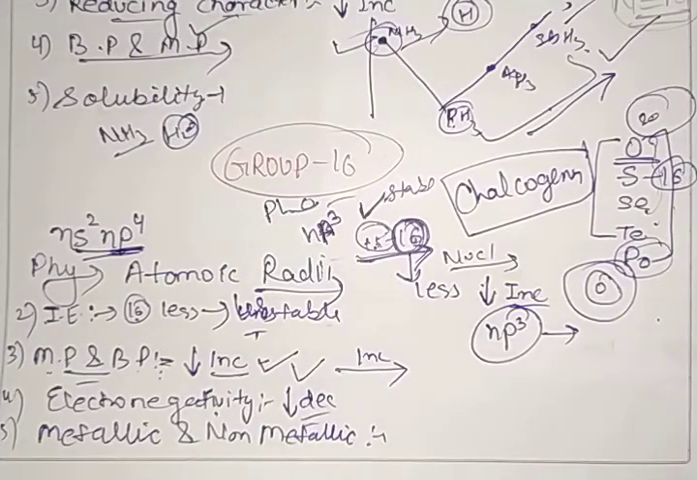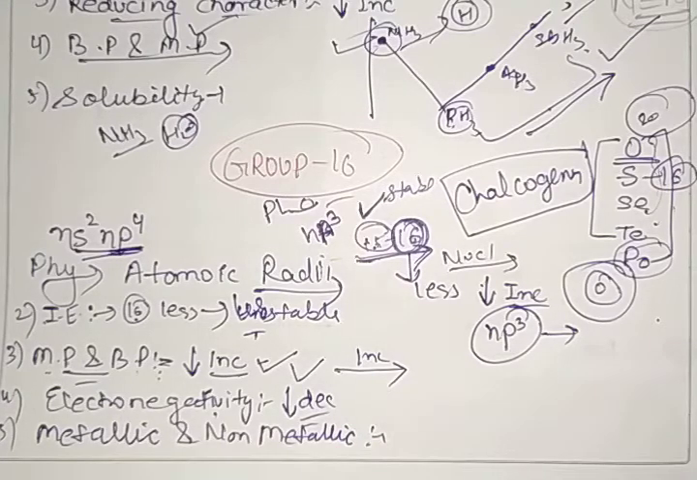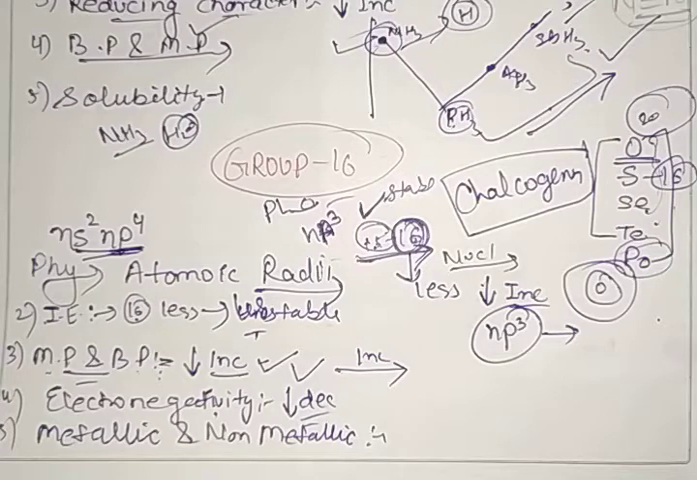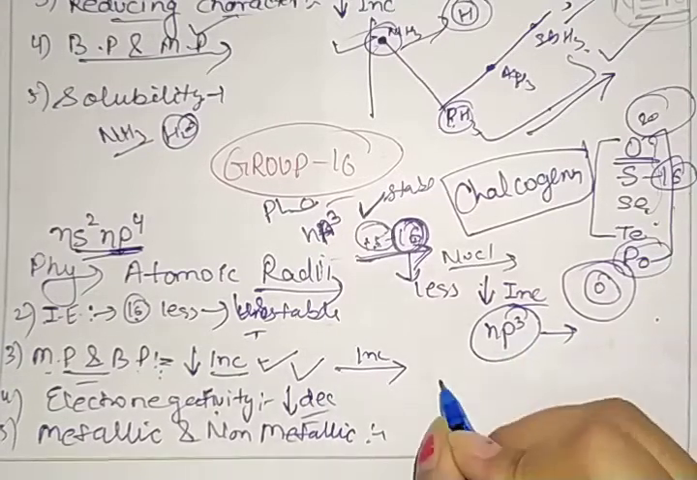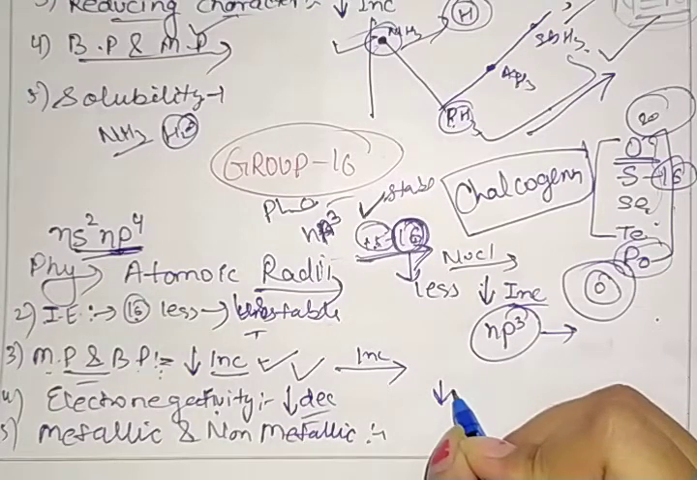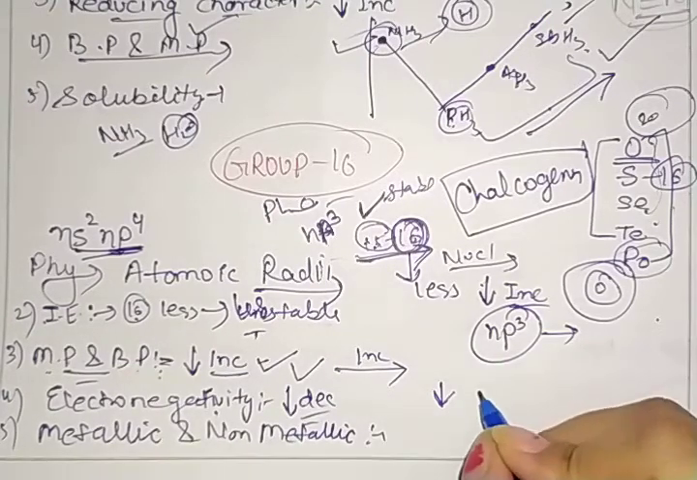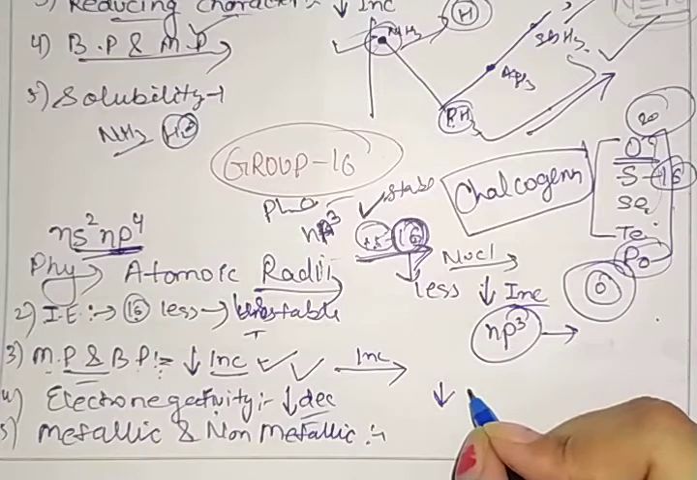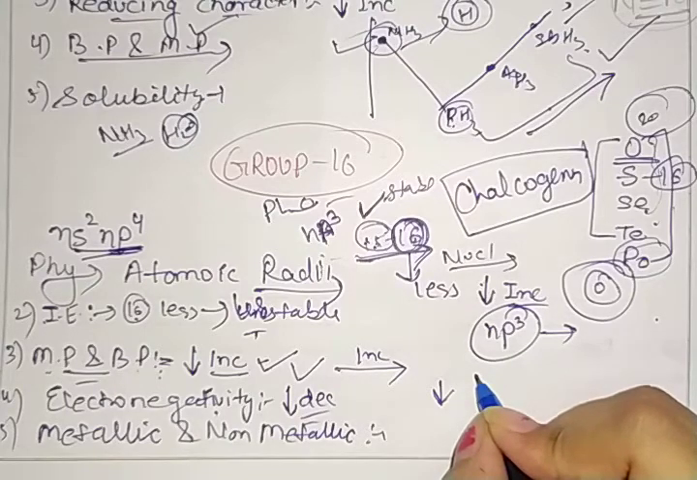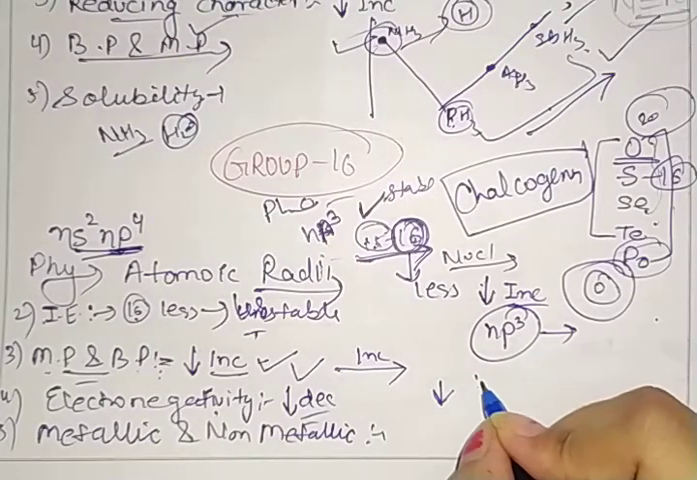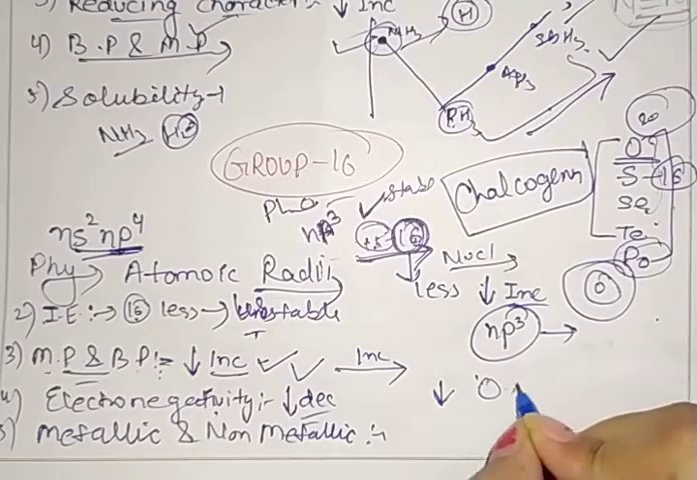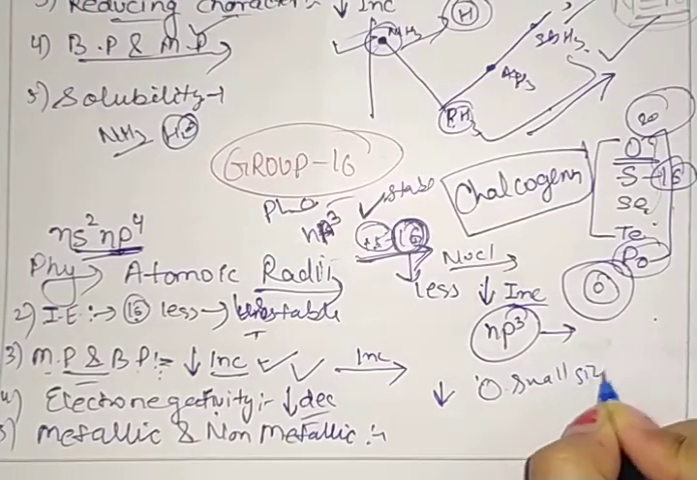Next we have electron gain enthalpy. We can see that elements of this family have high negative electron gain enthalpy, and the value decreases when we are going down the group. Clear? Oxygen is the exceptional case, because oxygen has a low negative electron gain enthalpy. Why? Because oxygen is small in size.